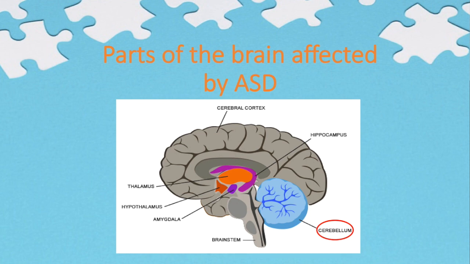Abnormalities in the cerebellum, which is responsible for coordinating complex body movement, are found in people with ASD. In addition, abnormalities are found in the brainstem, which controls breathing and heart rate. That's why people with ASD might have difficulties breathing and rapid heartbeat. Other regions of the brain can also be affected, and one of the complications they might face is epilepsy.